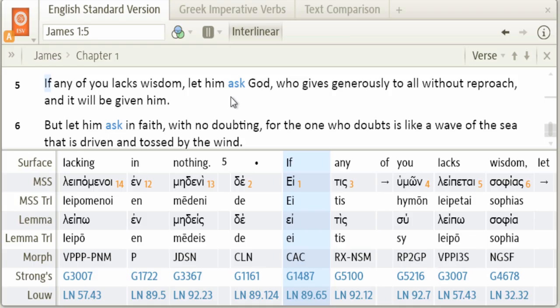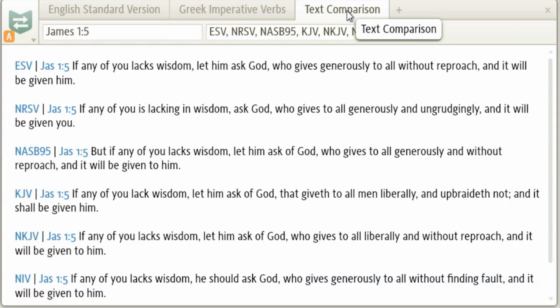And so you want to make sure when you quote this scripture, you carry the idea of the imperative into your explanation, that God isn't one option, and that James isn't carrying the idea of just permission, that one now has the permission to ask God. You'll see this sort of difference in translation in the text comparison, where the ESV, NRSV, NASB, and the KJV and NKJV all take the keyword let him or let the one.